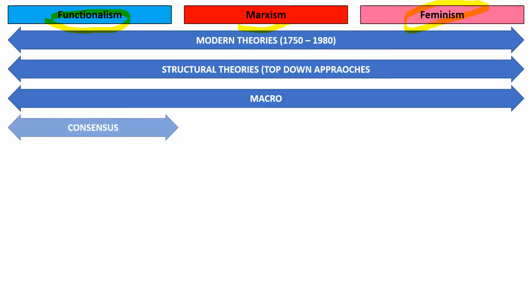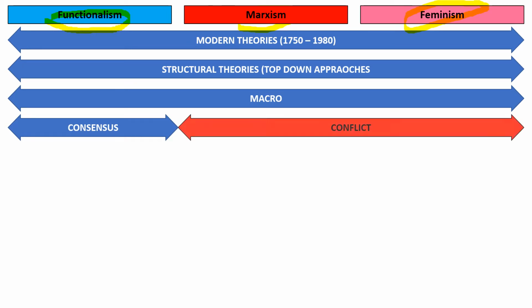Now we see our first difference here. Functionalism comes under the category of a consensus theory. It's based on shared agreements, shared norms and shared values, while Marxism and feminism are conflict theories. Now, that's not to say that within these theories there are no shared norms and values. There is a general dominant ideology which most people are following, but ultimately the idea of conflict is that there is a disagreement between two groups in society. So for Marxism, it's the working class and the middle class. For feminism, it's men and women. So this is our first key difference.